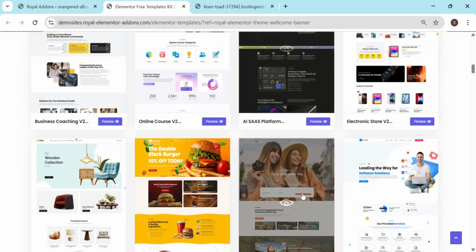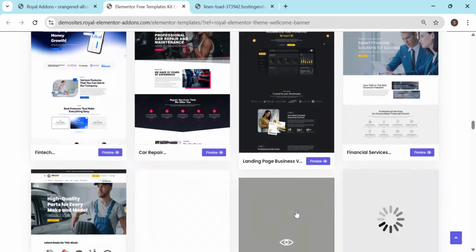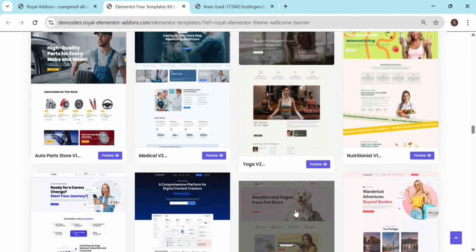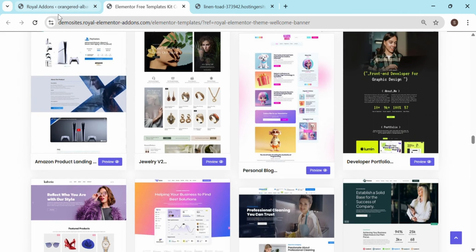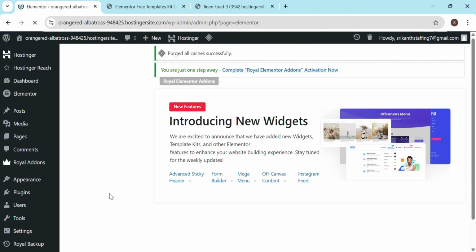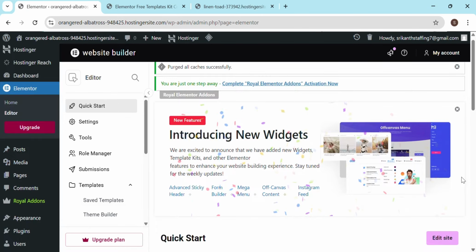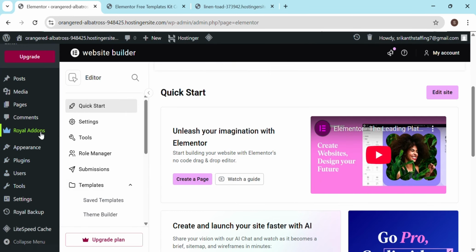You can also have some premium templates, but as we thought of having the free one, we'll go with the free website. Okay, done. Elementor, that's how it looks.